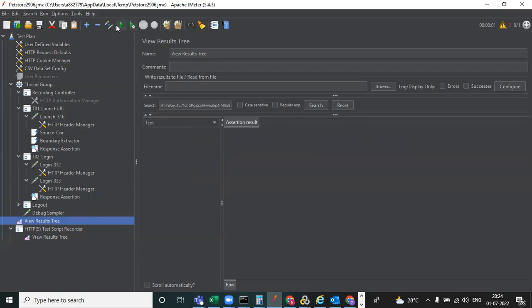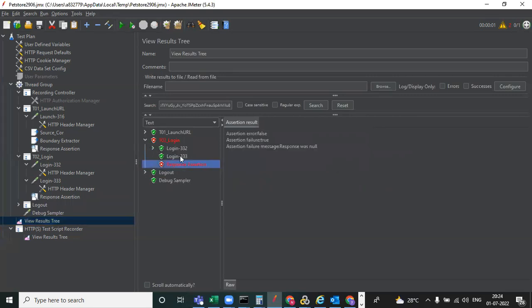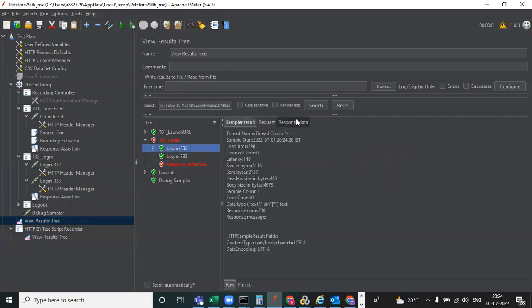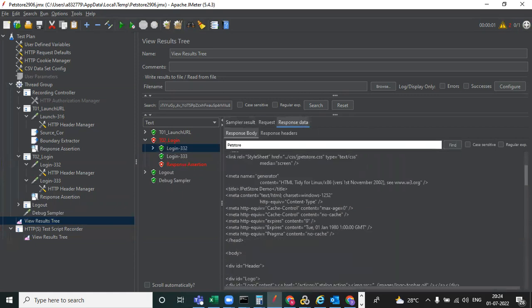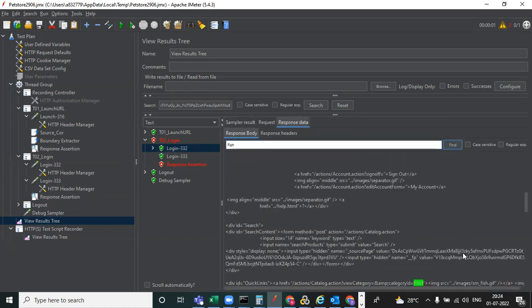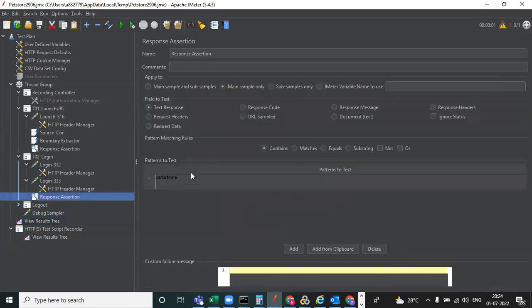Again, I'm getting response data. We are able to see the text to resolve this, right? We can search fish. So we'll give this and try.